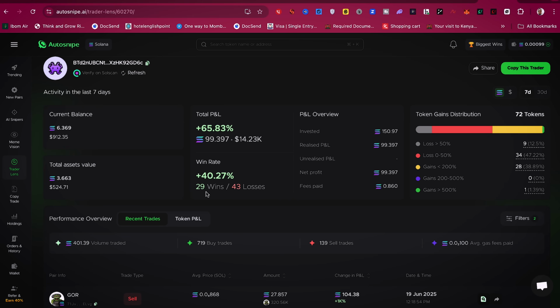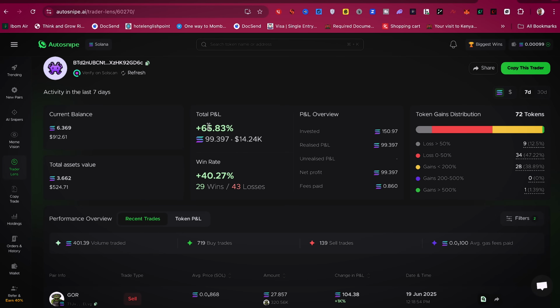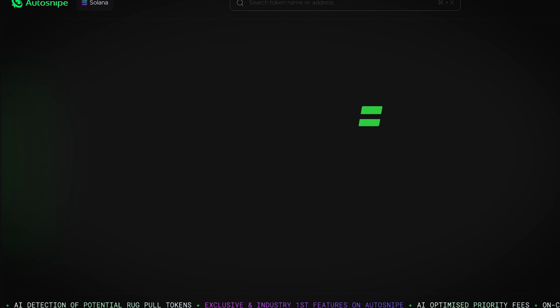I must tell you, super good. With this kind of win rate, you most likely will be profitable trading meme coins, and profit is somewhere around 65%. Oh, okay, so this guy is on profit, but not as much profit as you're actually looking at. But this is actually decent, although this is 7 days. So let's look at 30 days. It's actually dropped to 15%, which is very poor.